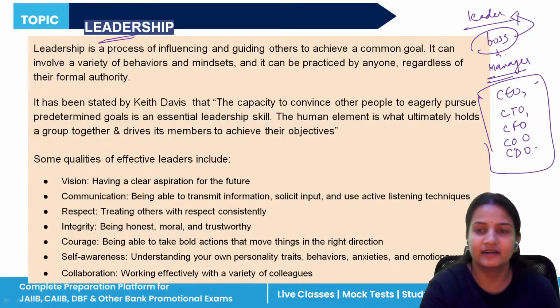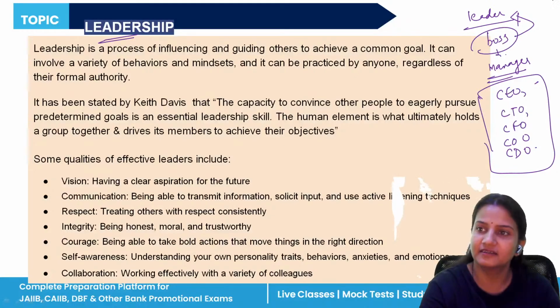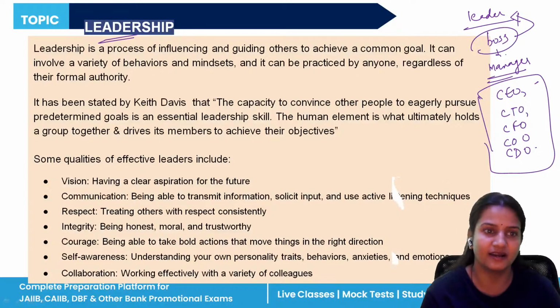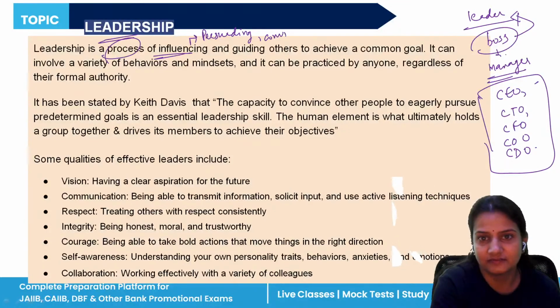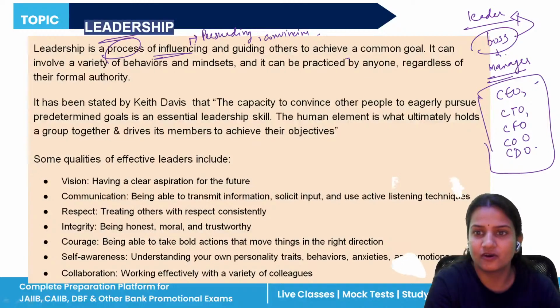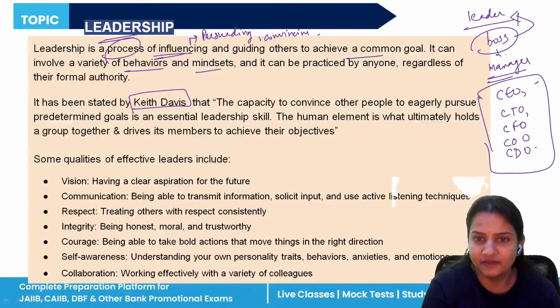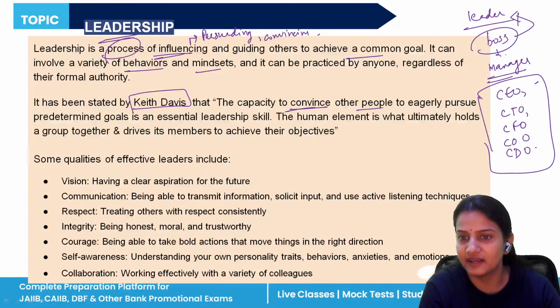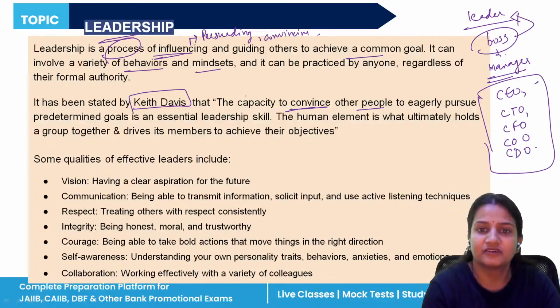So who is a leader? A leader is a person who influences other persons, subordinates, employees, and guides them so that they can achieve their organizational goals and targets. So again, it is a process of influencing. What does influencing mean? Persuading. What else can we say? Convincing others to do any particular work to achieve a common goal. It involves a variety of behaviors and mindsets. According to Keith Davis, if any person has the capacity to convince any other person to achieve the organizational goal, it means that person has leadership skill.